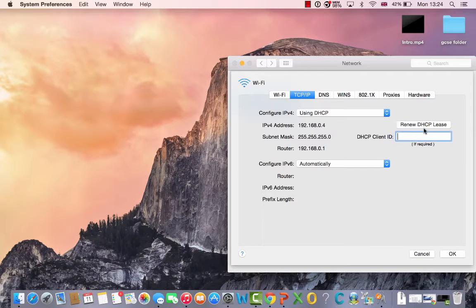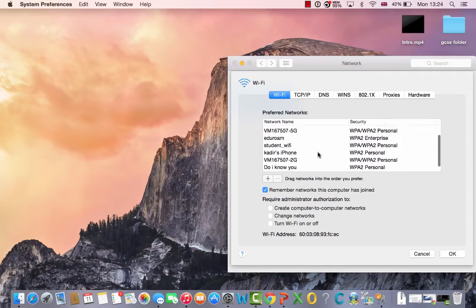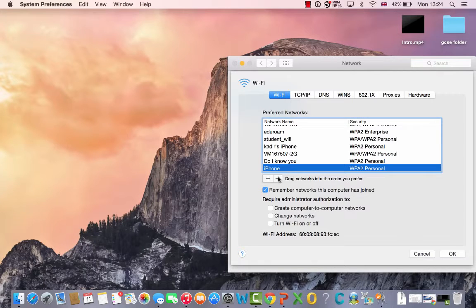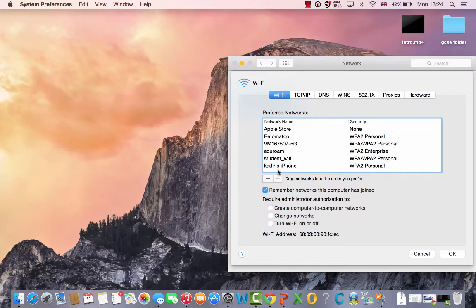Once you've done that, you have to go back to Wi-Fi. As you see, there are so many Wi-Fi networks that have been connecting to my laptop. So what I'm going to do is remove each of them. How? You tap one of these and then click minus. That means remove that, and this one, and this one, and this one.